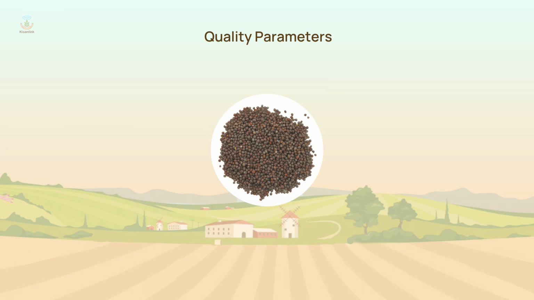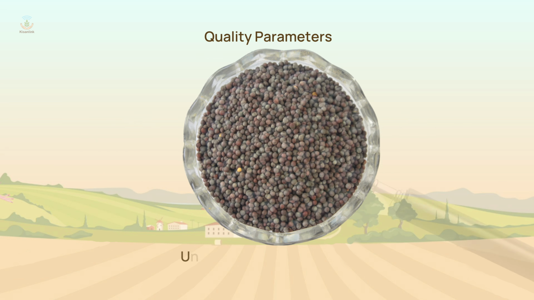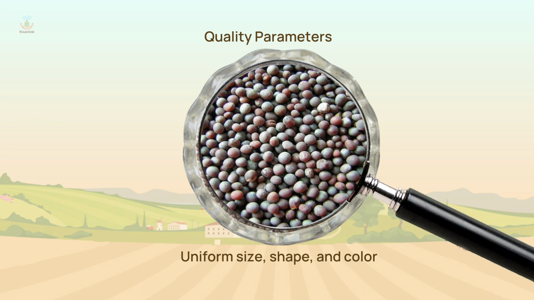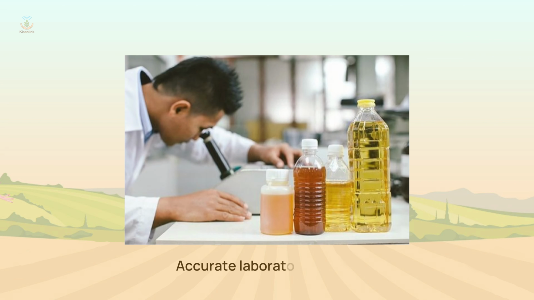To ensure quality, mustard seeds need to be pure with low moisture content and aflatoxin levels. They should also have a uniform size, shape, and color, and a high oil content with a desirable fatty acid profile. These quality parameters can be accurately assessed through laboratory testing.